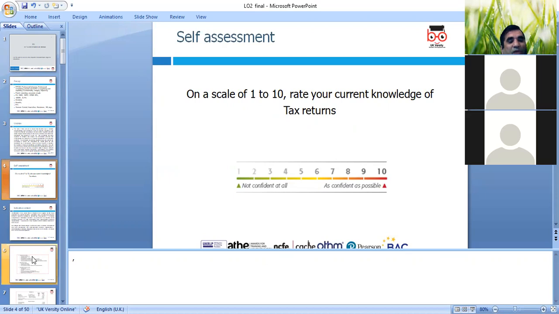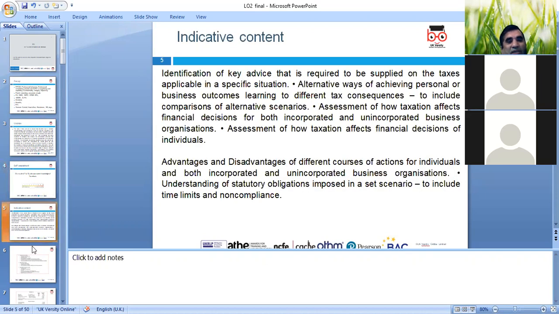Okay, so today's lesson indicative content is the key to achieving the required and applying the taxes applicable to the specific situation. Alternative ways of achieving the personal and business outcome, and learning the different tax consequences. We'll go through various alternative scenarios in the real world, advantages and disadvantages of planning, corporate and incorporate businesses.